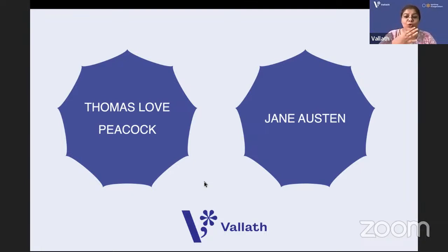Thomas Love Peacock wrote Four Ages of Poetry. Which are the four ages? Iron, gold, silver, brass. Okay. Thomas Love Peacock wrote Headlong Hall, Melincourt, Nightmare Abbey.